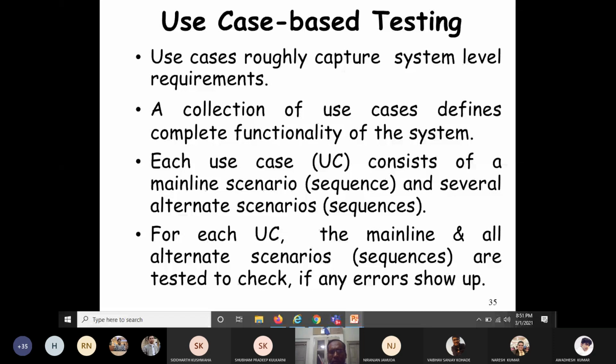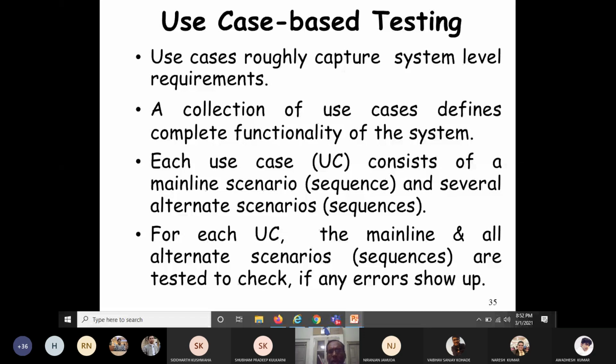What are the alternate scenarios? You have inserted the card, suppose wrongly, so a message will come that it is wrongly inserted. That is one alternate scenario. Another is you have inserted it properly, but the PIN is wrong. Another alternate scenario: the PIN is right, but you don't have sufficient balance in the account. Another is you have sufficient balance, but you enter a wrong amount, like 405 rupees. These are all alternate scenarios. So each use case consists of a mainline scenario and several alternate scenarios.